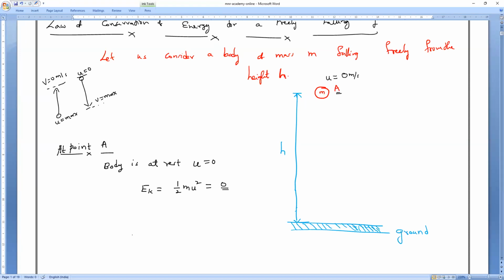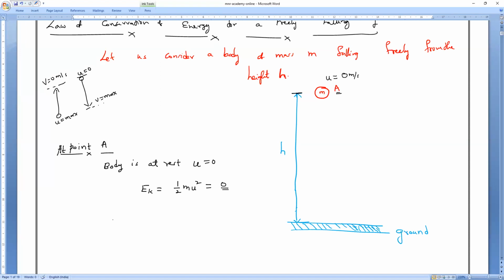Kinetic energy will become what? Everybody, 0. Understand, everybody? So as the velocity is 0, kinetic energy becomes what? Speak loudly. Kinetic energy becomes 0. Now, this object is present at a height of h.